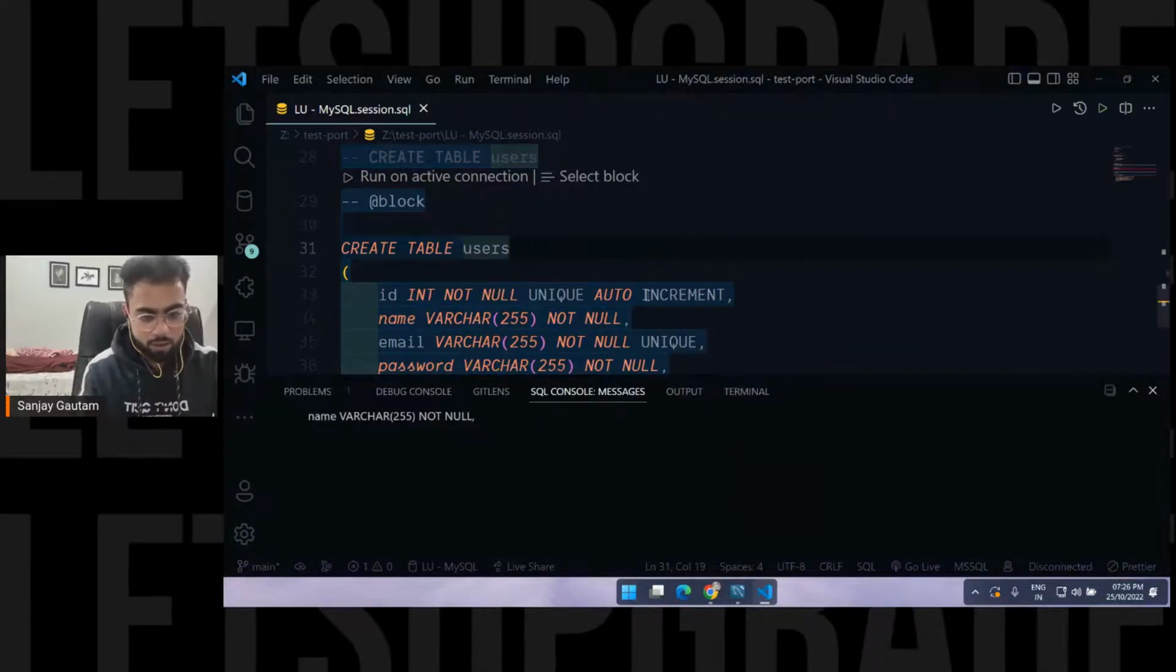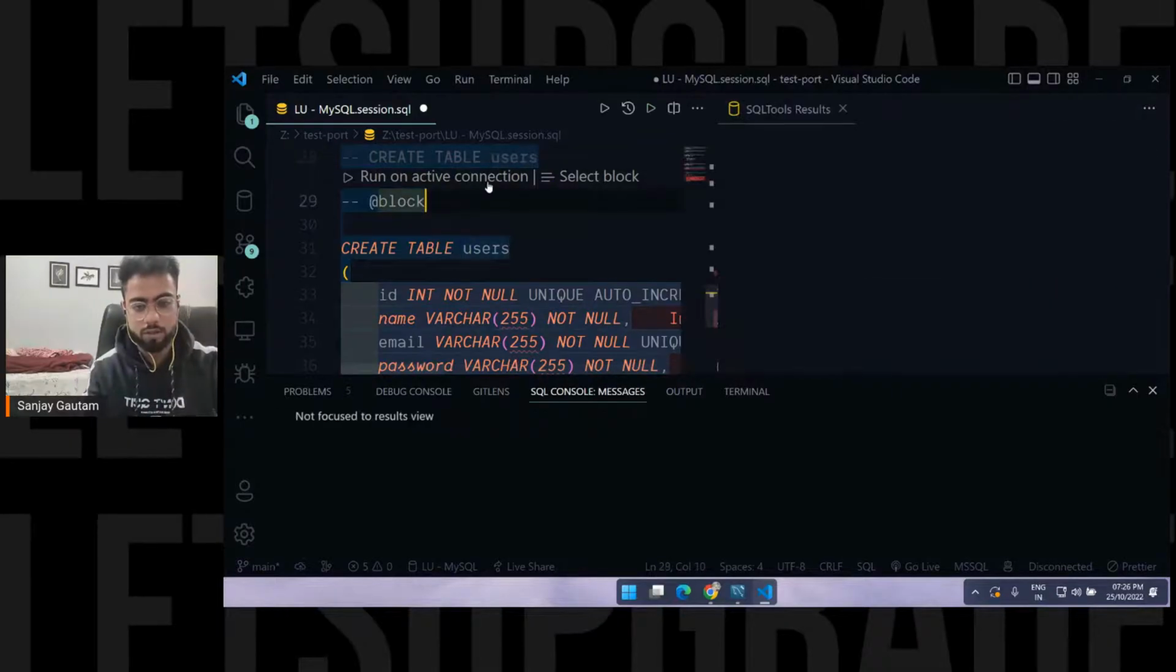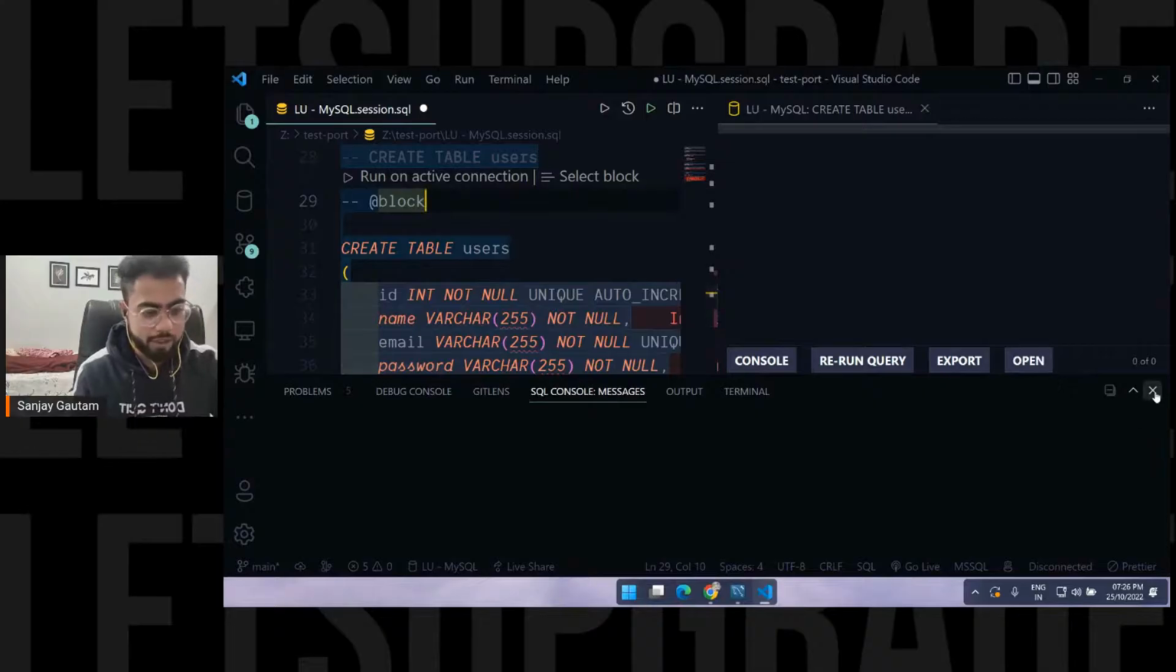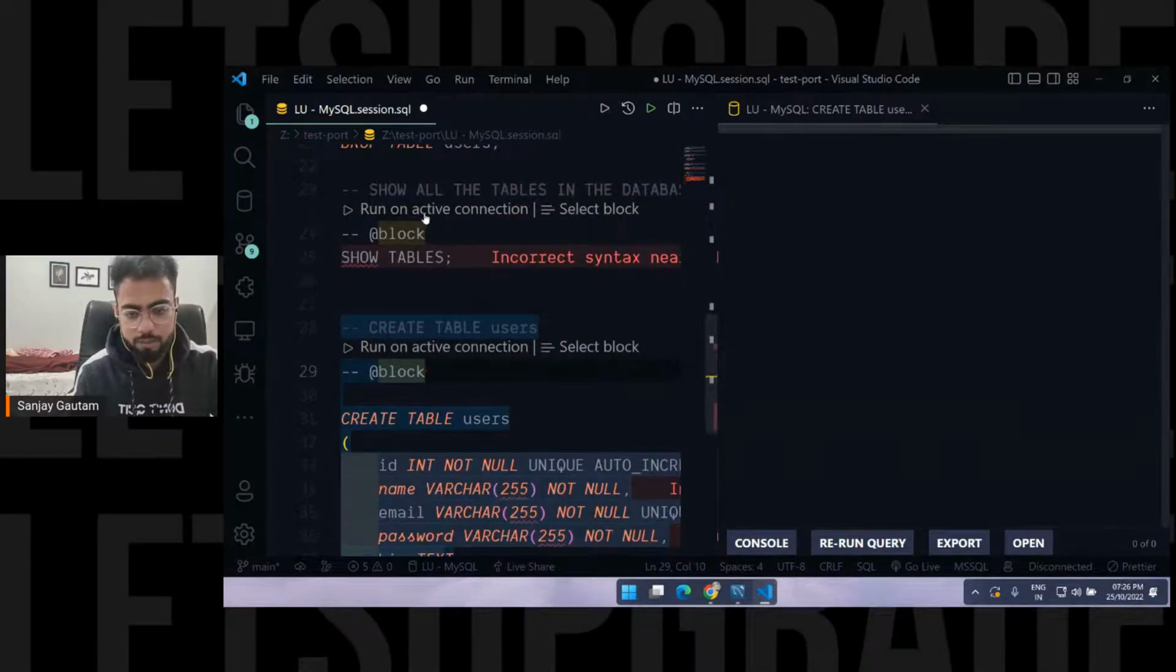Okay, I think there are some issues with this auto increment thing. Run on this active connection. Okay, so the query got executed. Let me see, show tables here.